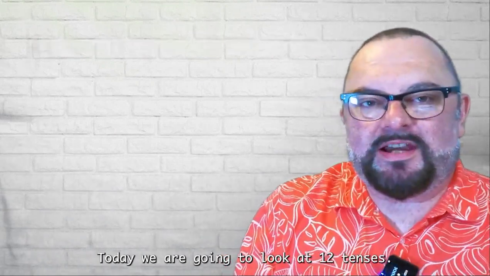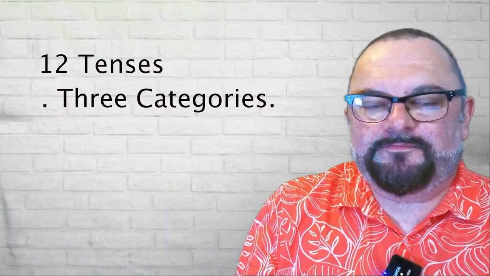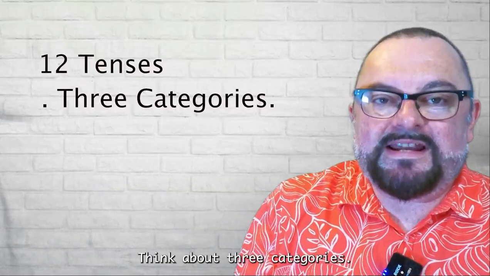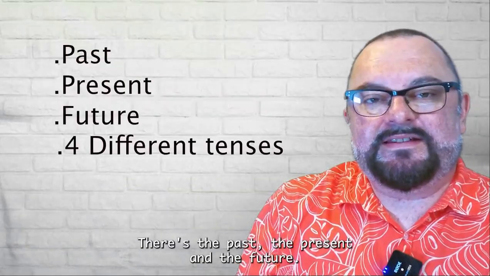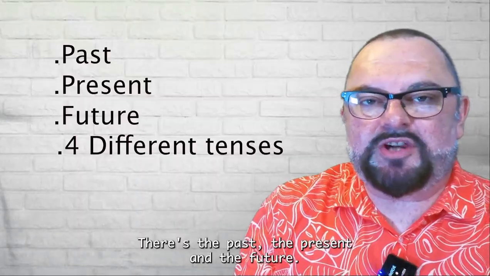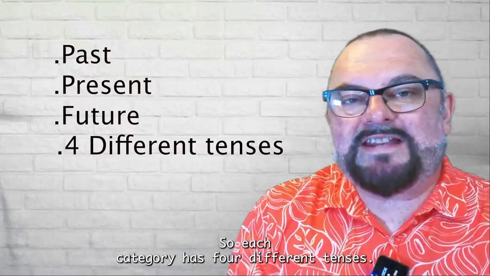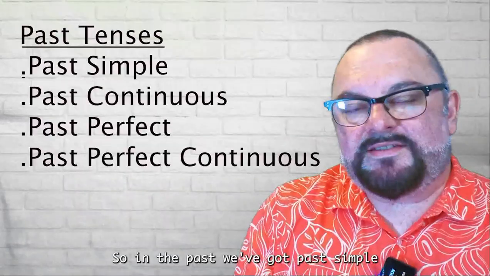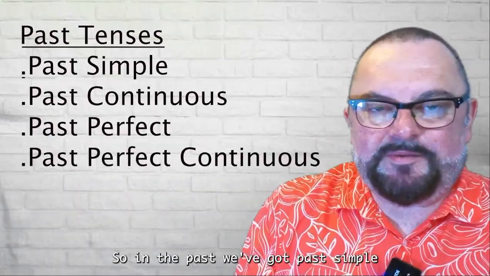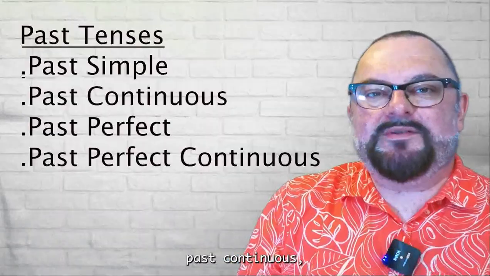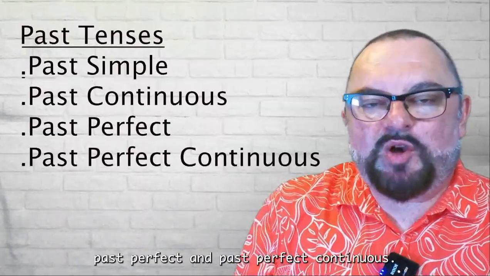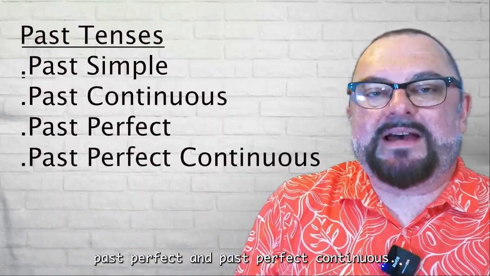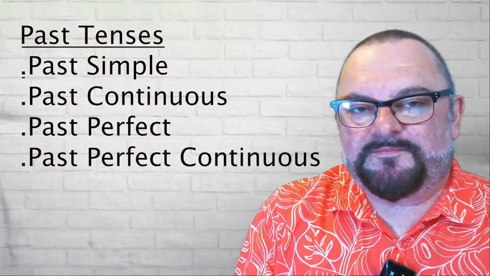Today we're going to look at 12 tenses. Think about three categories. There's the past, the present and the future. So each category has 4 different tenses. So in the past we've got past simple, past continuous, past perfect and past perfect continuous.